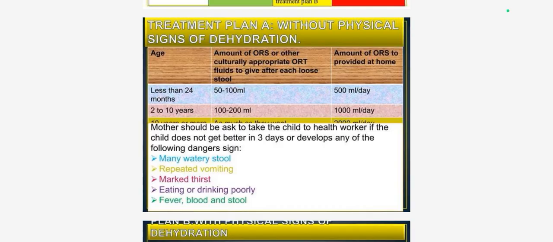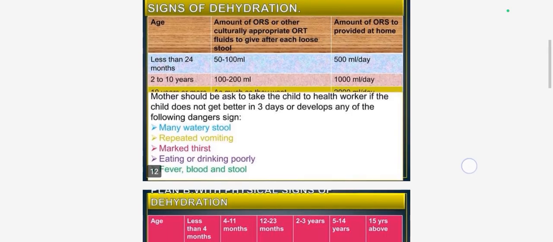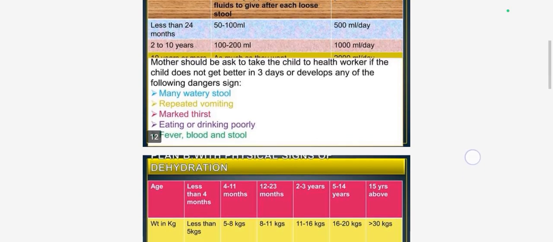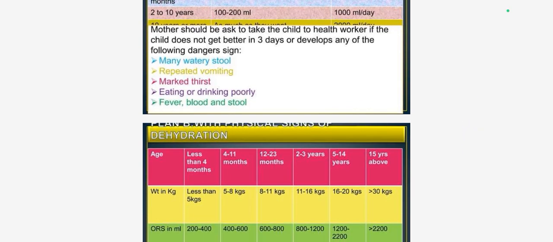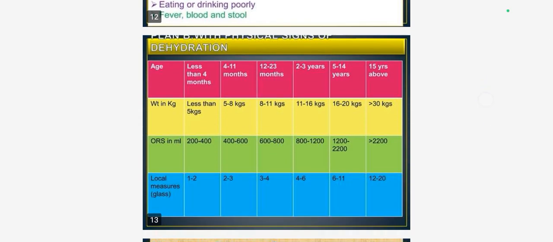The mother should be asked to take the child to the health worker if the child does not get better in 3 days or develops any of the following: many watery stools, repeated vomiting, marked thirst, eating or drinking poorly, and fever. So dehydration can be assessed by fluid loss.